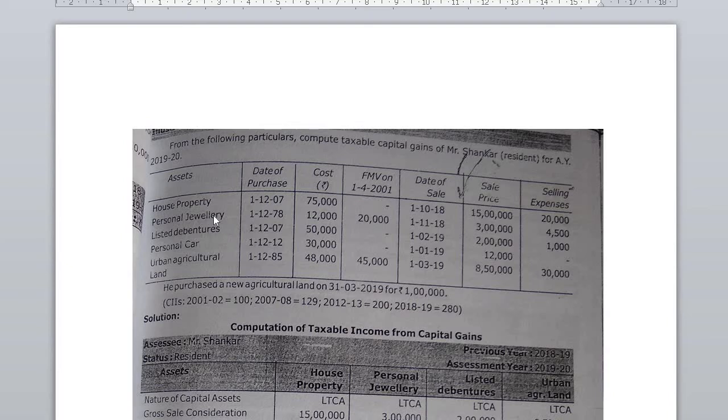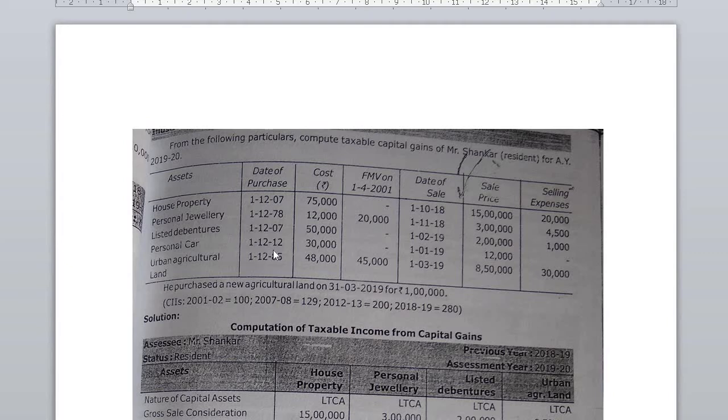Second one, personal jewelry. Date of purchase in 78, cost 12,000, fair market value 20,000, and date of sale 2018. Sale price 3 lakh and selling expenses 4,500. Next one, listed debenture. It was purchased in 2007. Purchase cost is 50,000. No fair market value, but it was sold on 1st February 2019. Sale price 2 lakh and selling expenses 1,000.